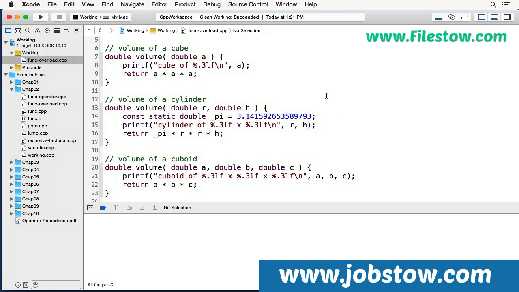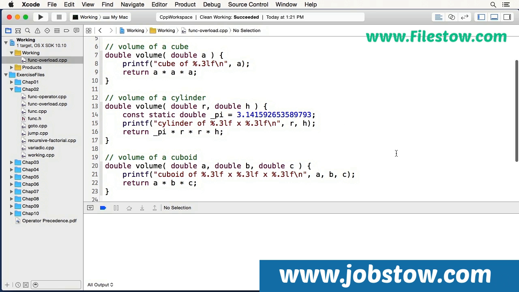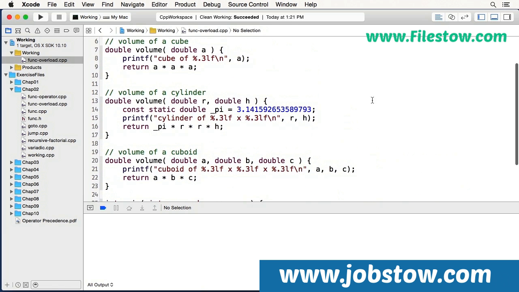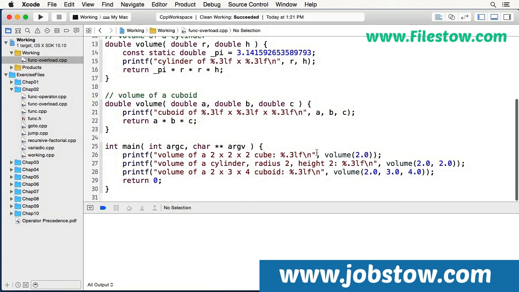So, respectively, the first one calculates and returns the volume of a cube, the second one the volume of a cylinder, and the third one the volume of a cuboid. And then I call each of these with printf, and you'll notice also that each of these has a printf in them. So the first thing to print will be the printf from the function, because the function actually gets called first before printf so that its return value can be passed to printf.